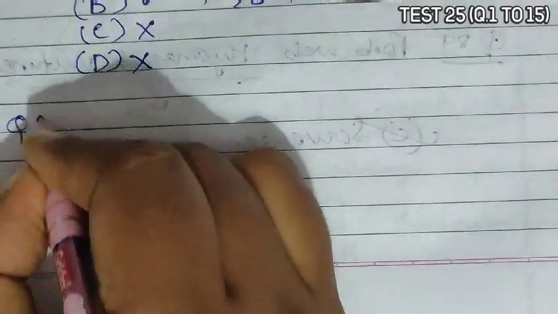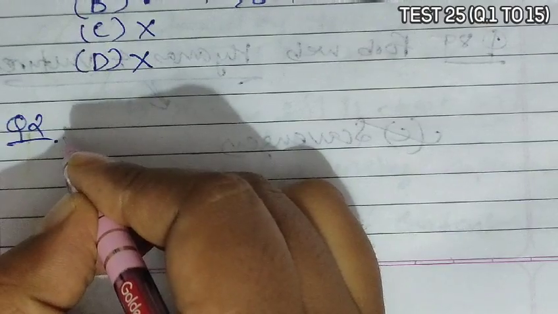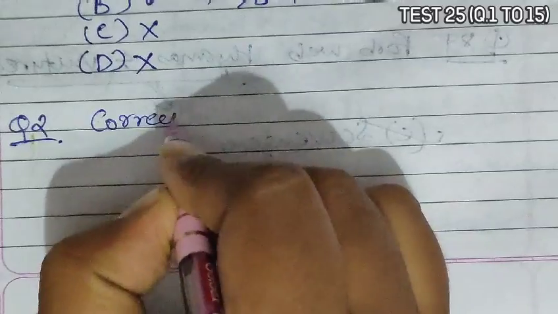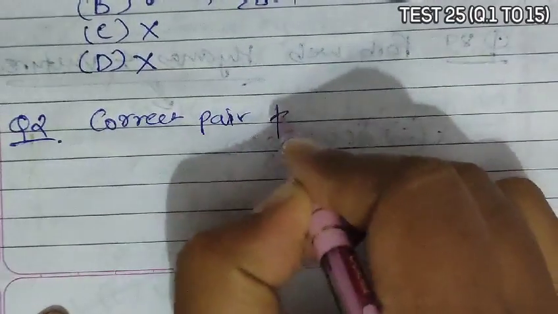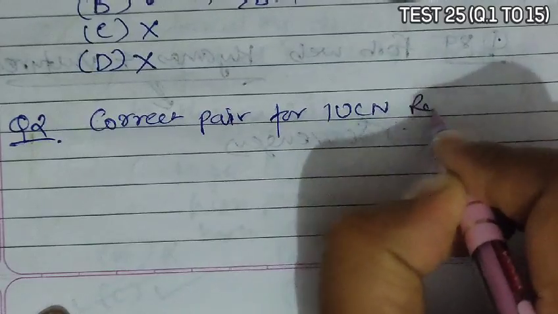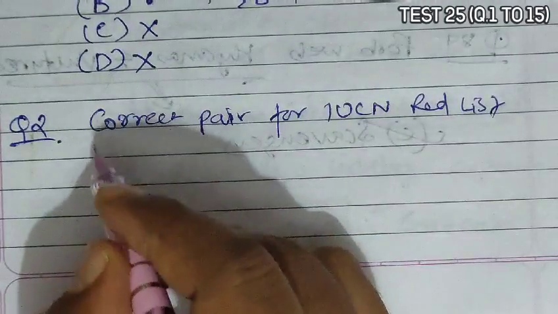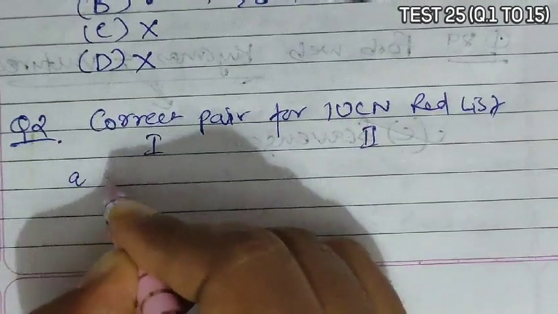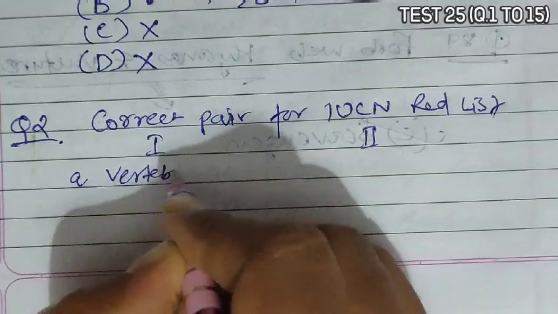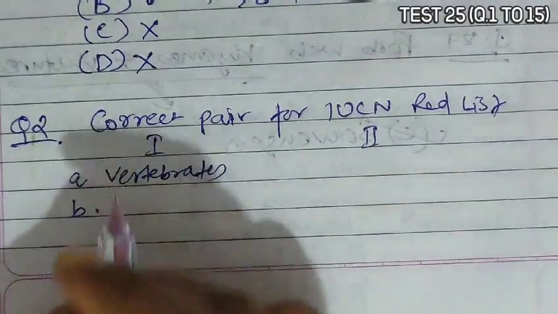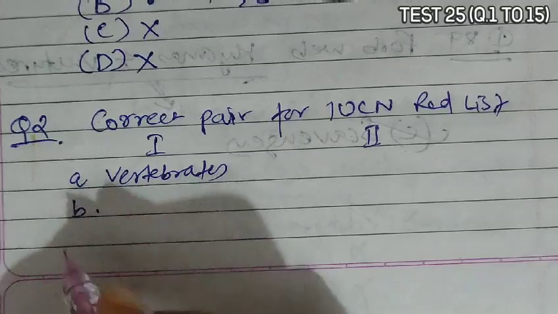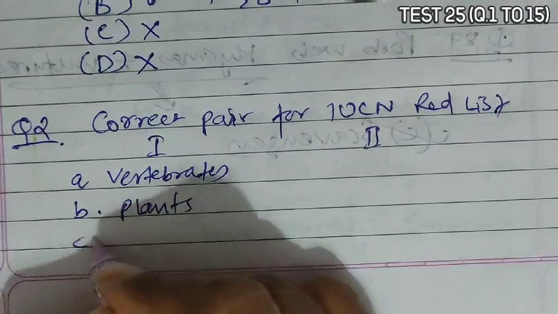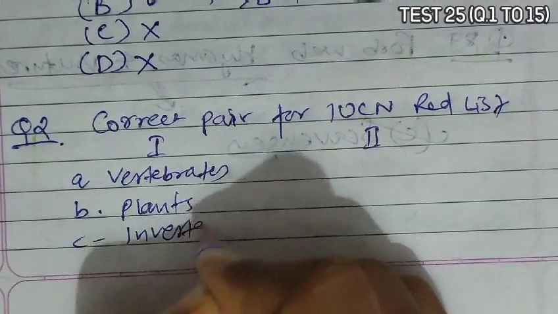Next is question 2. Question 2 asks to choose the correct pair for the IUCN red list. Now in this, if we match column 1 and column 2, in column 1 they have given vertebrates, in option B they have given plants, and in option C they have given Indian invertebrates.